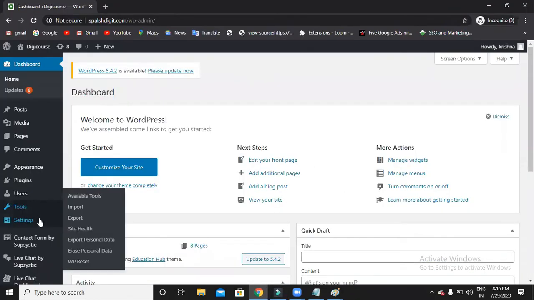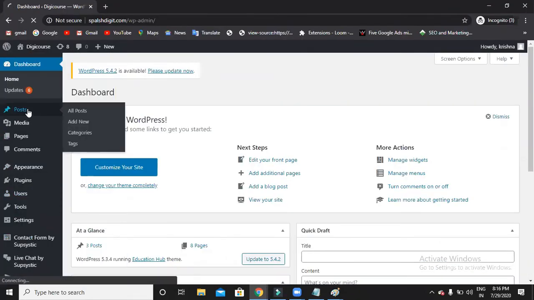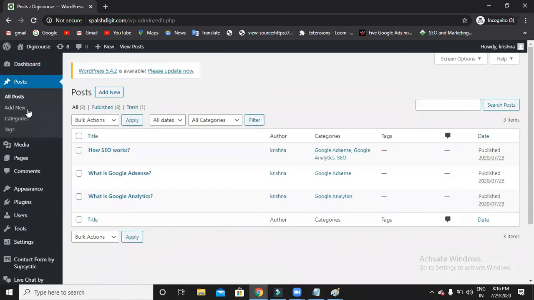Let me open the post option. Tell me which option I have to choose to write a blog. Post, pages, or what? Post. Right, now you know the difference between a post and pages.